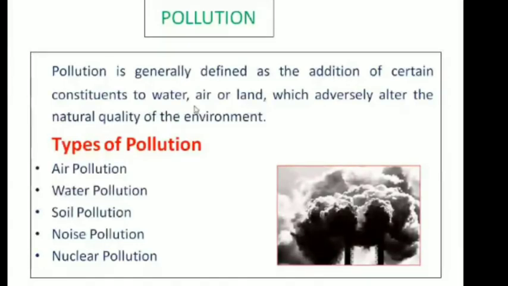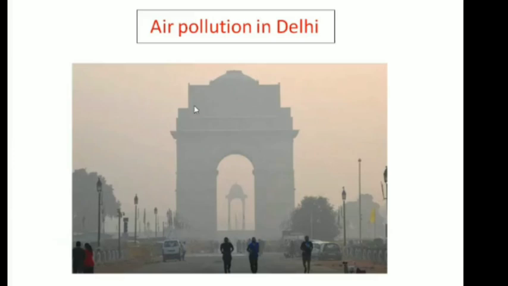So in the recent past, developing countries are getting affected to a greater extent by air pollution. India is also a developing country. In India, places like Delhi are getting affected by this air pollution. It is believed that 97% of the cities in less developed countries do not meet the air quality prescribed by the World Health Organization.